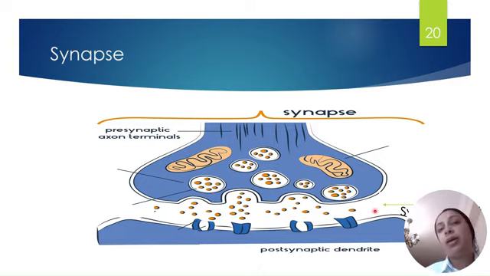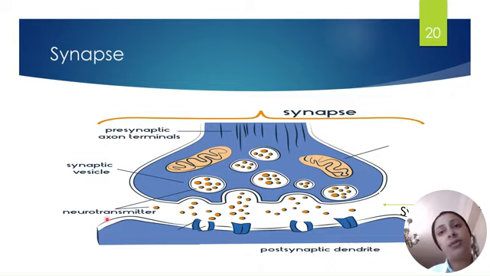What happens inside the synapse? First, the electrical impulse reaches the end of the neuron. Inside the presynaptic membrane we have vesicles. Can you see these vesicles? We call them synaptic vesicles. Inside the vesicles, we have structures called neurotransmitters.